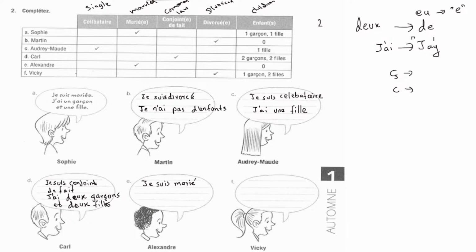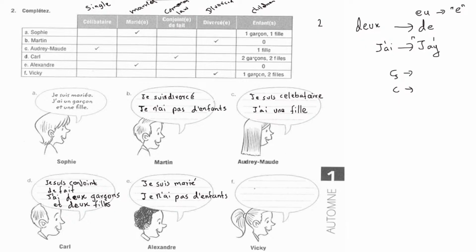And then Alexandre has no children, so je n'ai pas d'enfant. Okay, so that is basically it. He's married, he doesn't have any children.